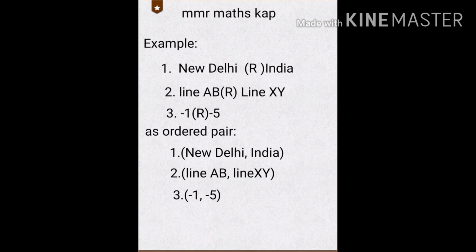What is the meaning of an ordered pair? It is a link, a relation between two elements. The first one is the input, the second one is the output. New Delhi is the input, India is the output. Line AB is the input, line XY is the output. Minus 1 is the input, minus 5 is the output. You understand, boys? Very good.